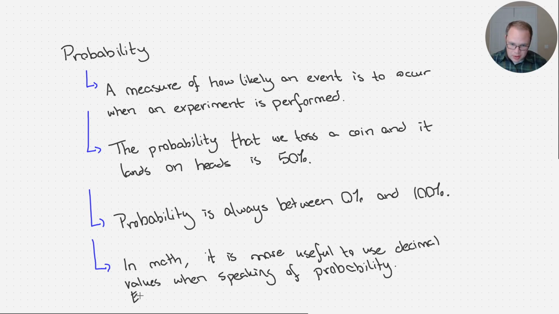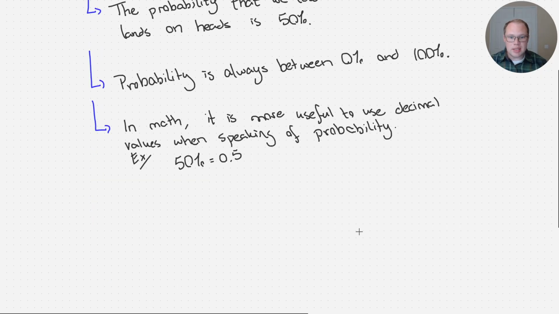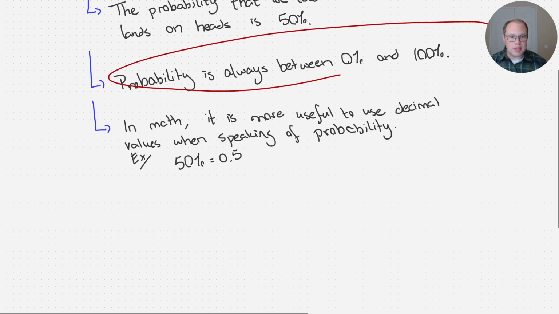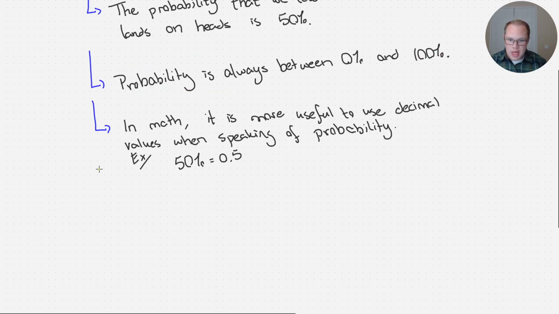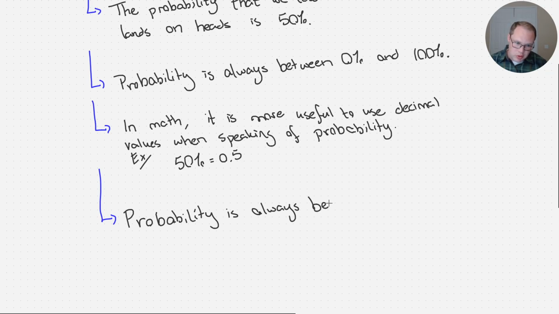So with this in mind, if we think about it in the decimal form, probability is always between 0 and 1. So that's if we're in decimal form. We're not dealing with percents.